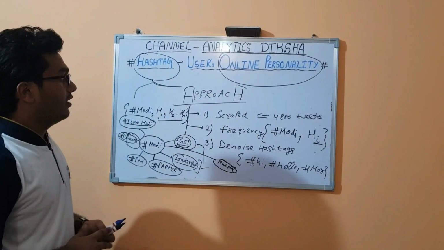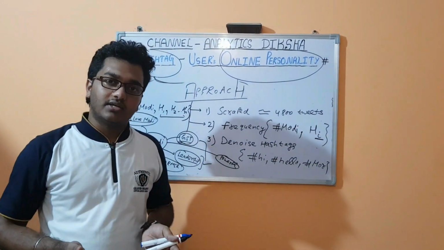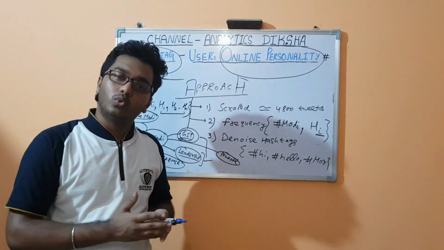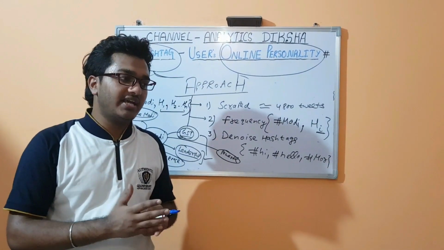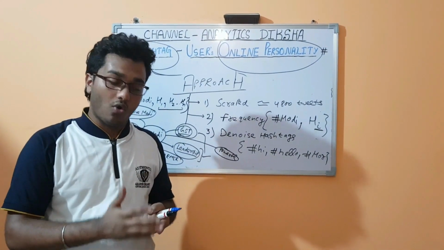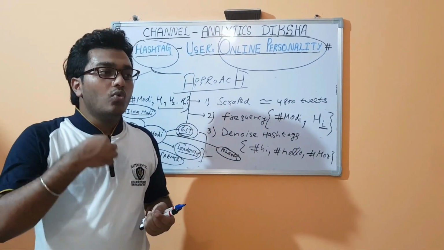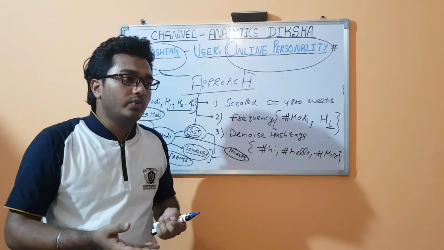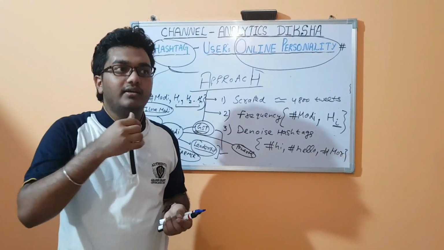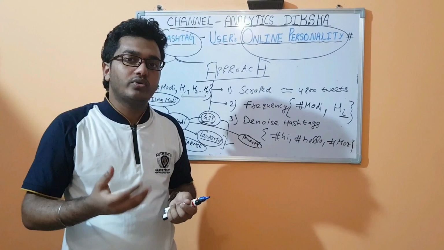In order to conclude this lecture, we can say two things. One is, as hashtags are used extensively on Twitter, it brings a lot of opportunity to find tweets more expressive and to mine the tweets to get more information.